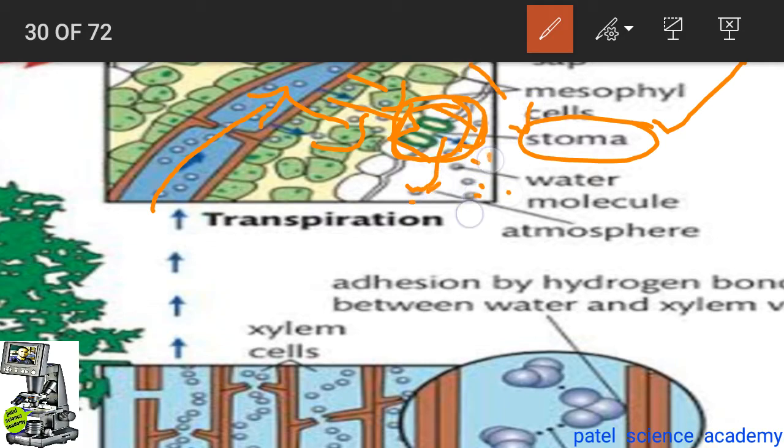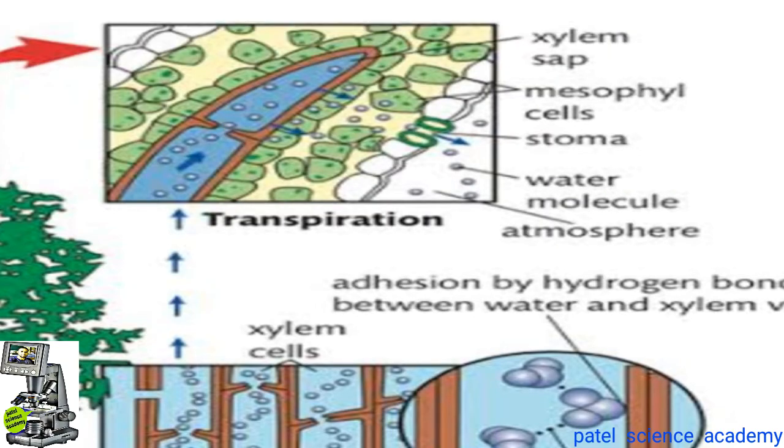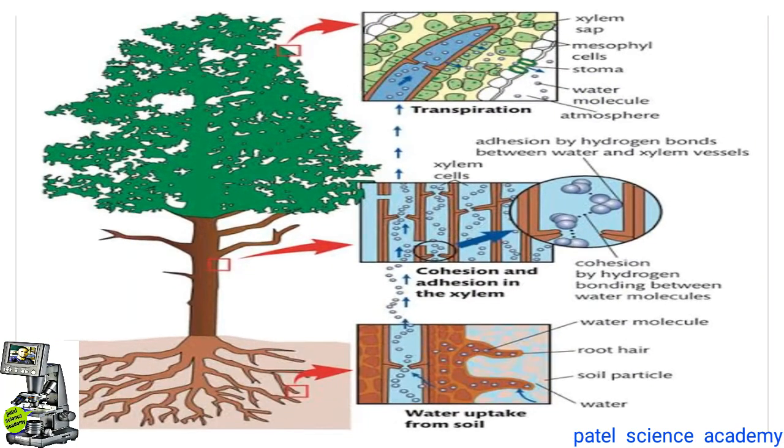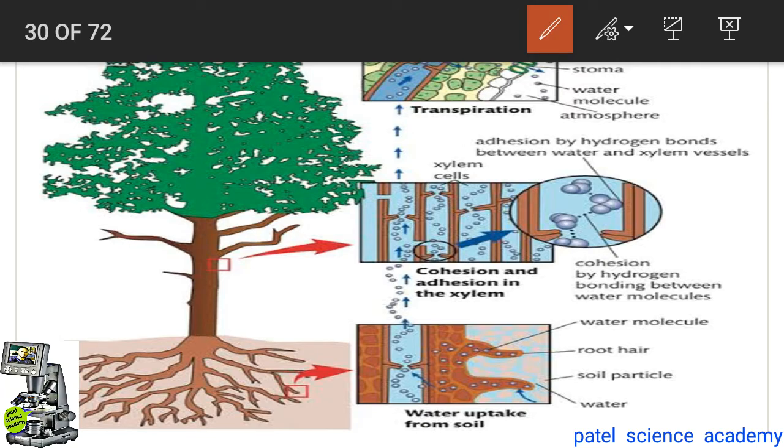You can see here, these are the water molecules. These are the water molecules appearing in the atmosphere because of this process that is called transpiration. So this is the process of transpiration, as you can see here. This is about the cohesion tension theory, in which there are three main parts. Part number 1 is the cohesion force, part number 2 is the adhesion force, and part number 3 is the transpiration.